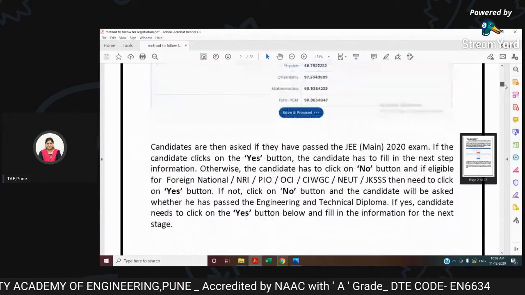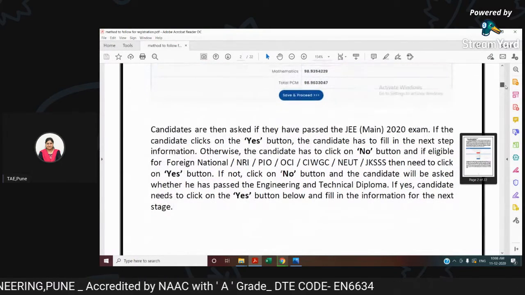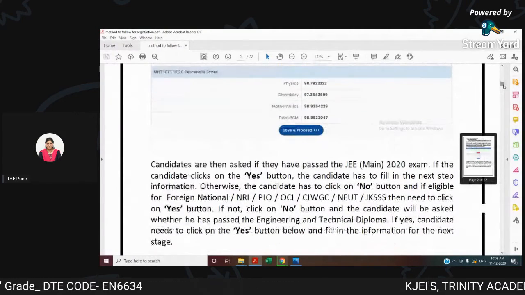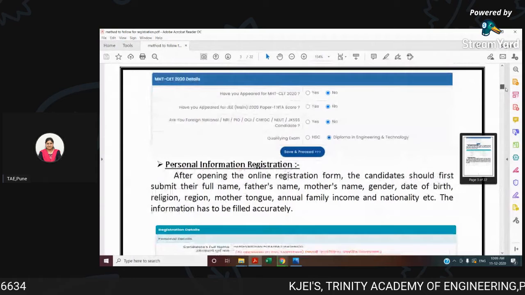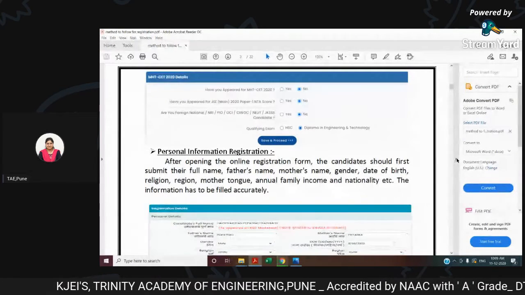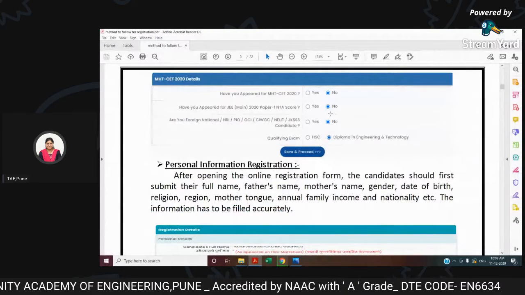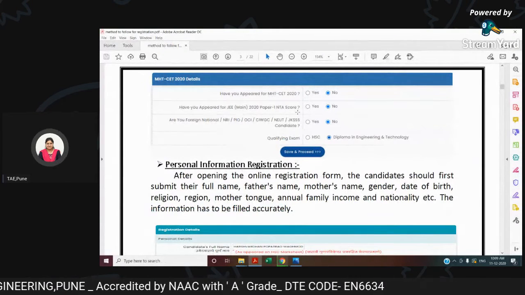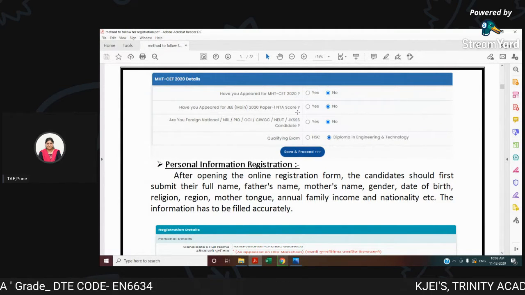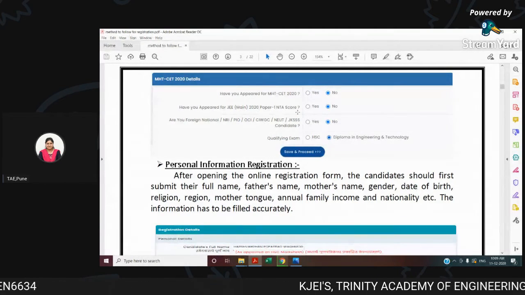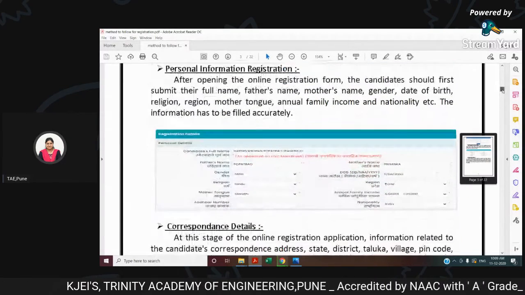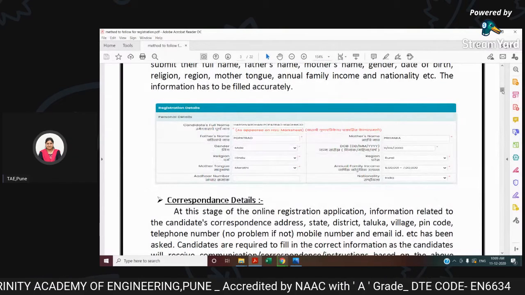Your total PCM marks will be shown over here. It has to be verified by you. Once verified, save and proceed is to be done. Once save and proceed has been done, the form asks whether you have appeared for MHT CET 2020, whether you have appeared for JEE also, whether you have qualified your exam, higher education or diploma. You have to fill up those options and then save and proceed. The next category coming up is the boxes for your personal details.